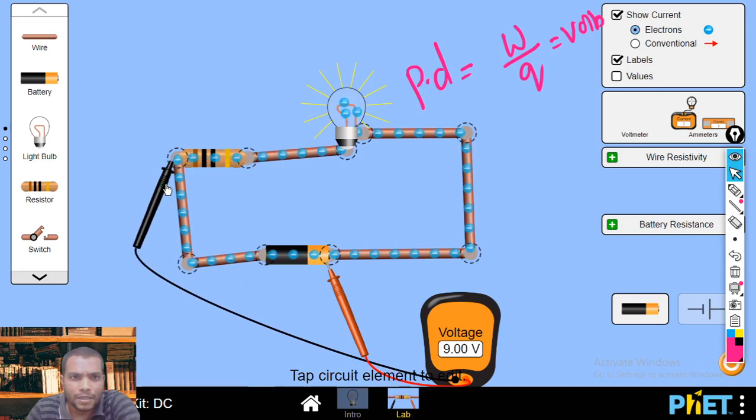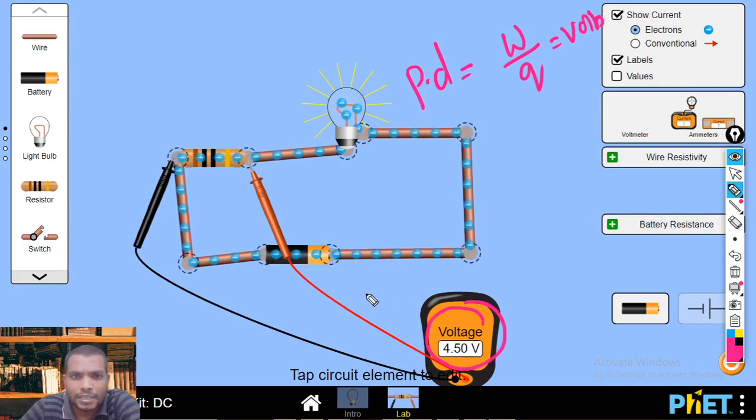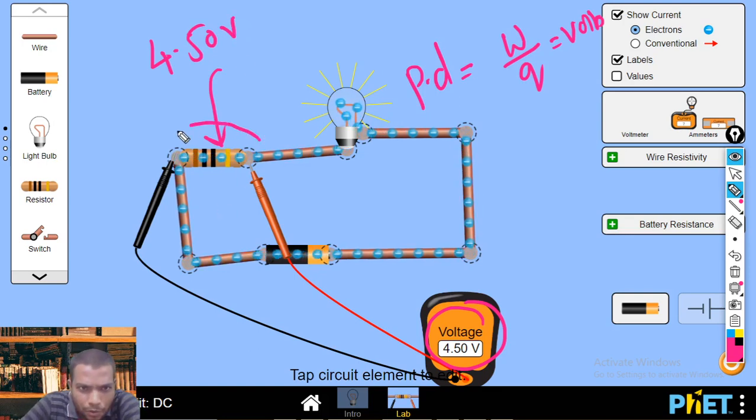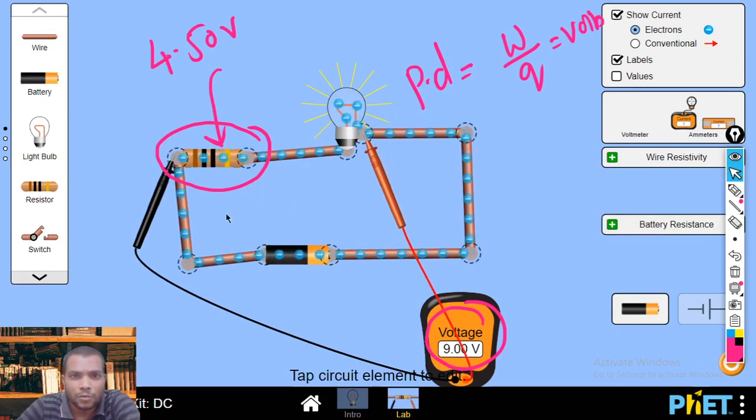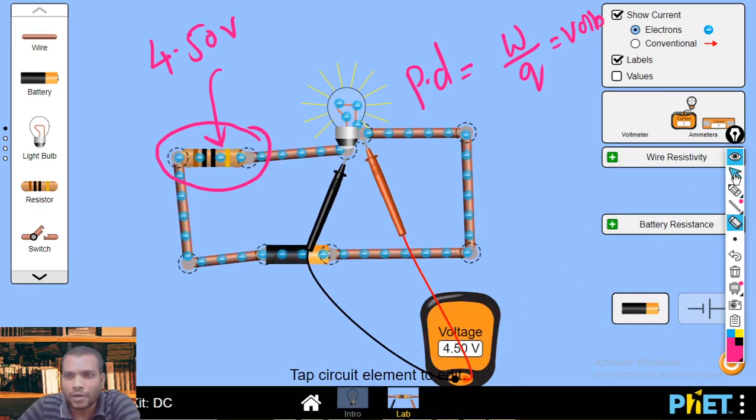Now if I measure the potential difference across any point in the circuit, say across the resistor, you can see the value it is giving. Here the voltage drop across the resistor is 4.50 volt. Or if we want to measure the potential difference across the bulb, it also shows the same 4.50.